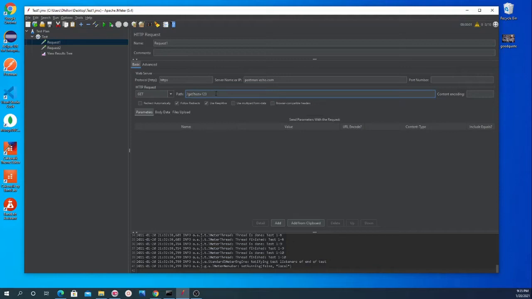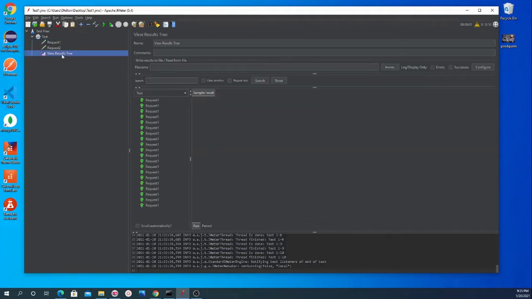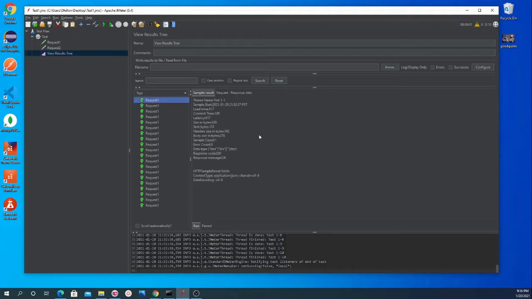It can expect a parameter or not, it depends on how the code is written. If it is expecting a parameter, then the parameter key and the value have to go. This key value is then going to be read by the code, and it will respond back based on these specific parameters. Okay, so now let's see what exactly we have in view result tree.